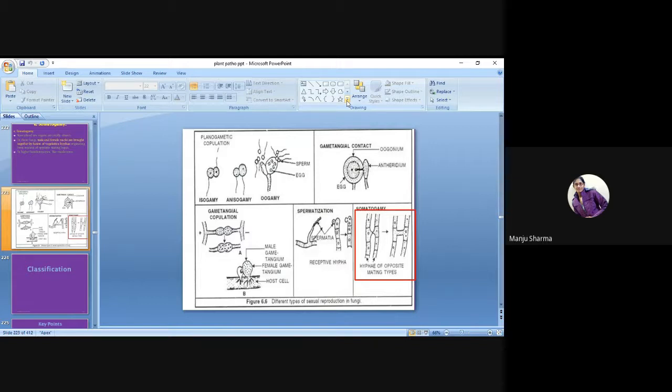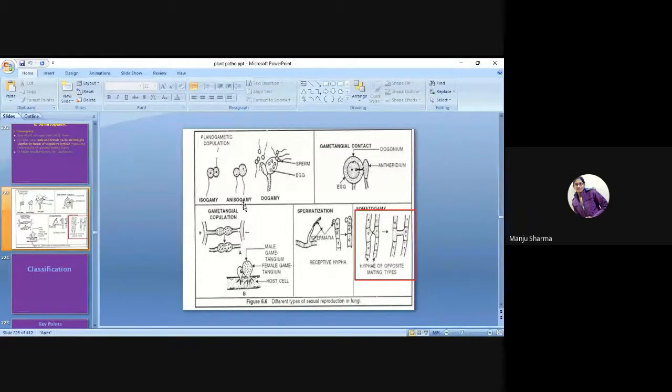Like in planogametic copulation, there are three types: isogamy, anisogamy or oogamy. In isogamy, basically the size of the gametes will be the same, also known as planogametic. Then second is anisogamy, in which the size and shape are not similar, one will be large in size and the other small.